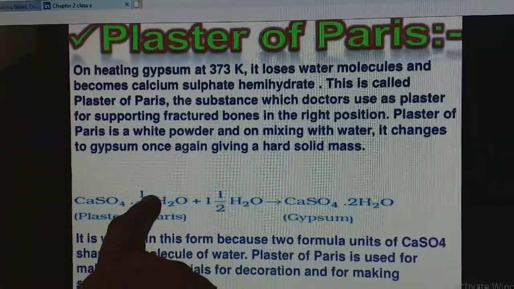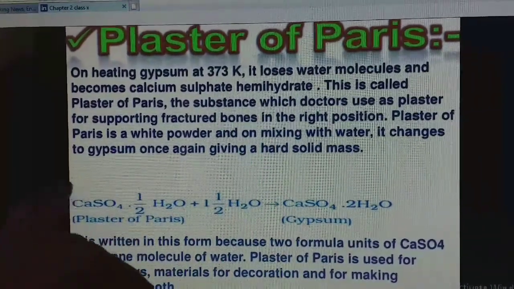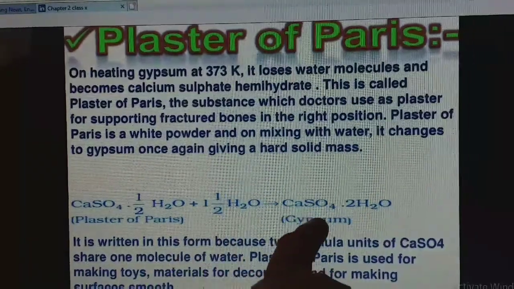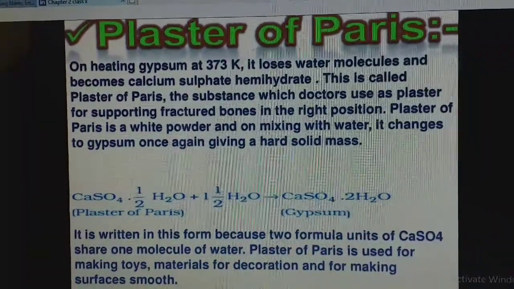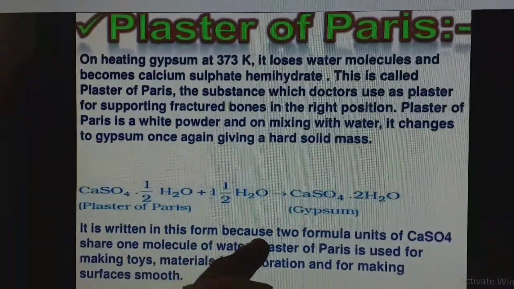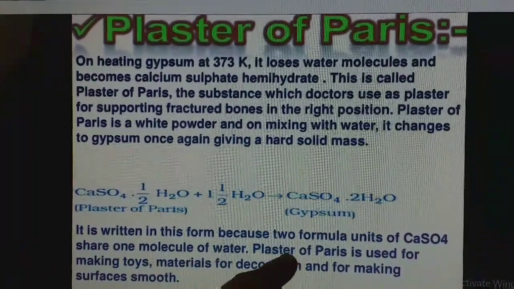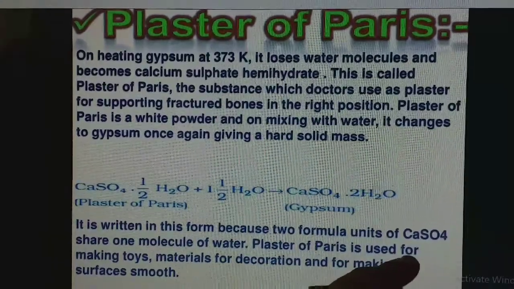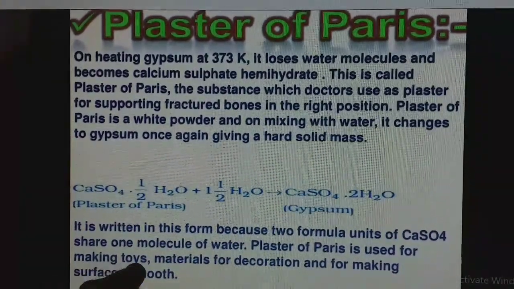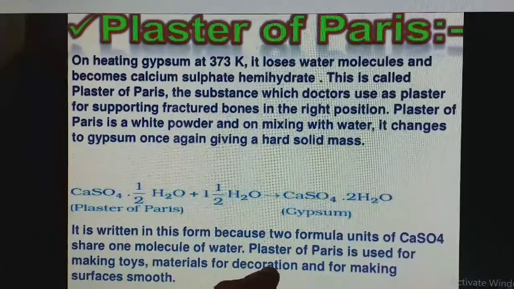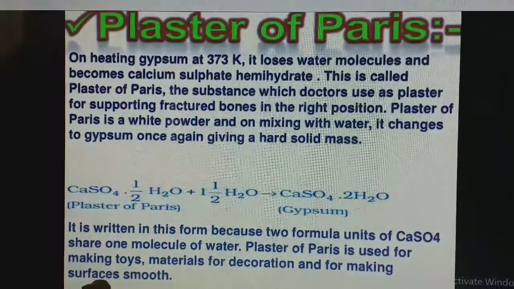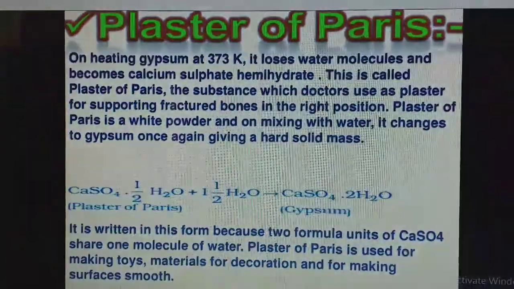Suppose you take plaster of Paris and immediately add water, what you get will be gypsum. Gypsum again heated to 373 Kelvin, you get plaster of Paris. Plaster of Paris again add water, you get gypsum. It is a hydrated salt. It is written in this form because 2 formula units of calcium sulfate share 1 molecule of water. Plaster of Paris is used for making toys and decorative materials, and also for making surfaces smooth.